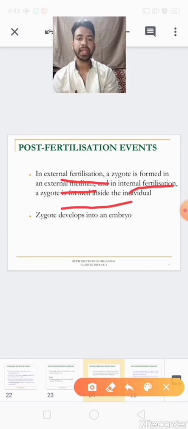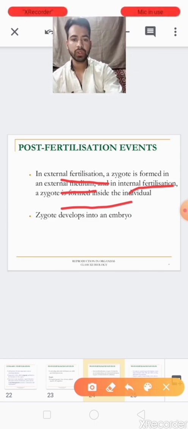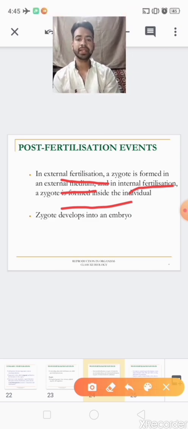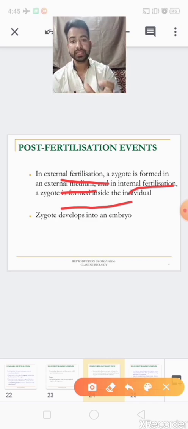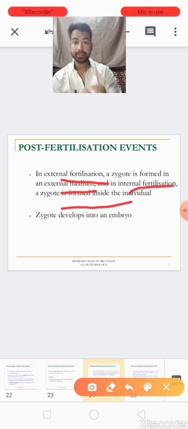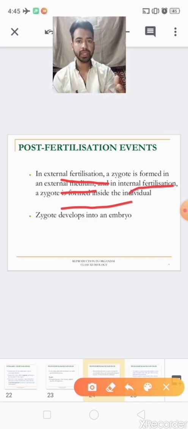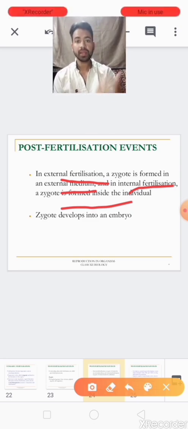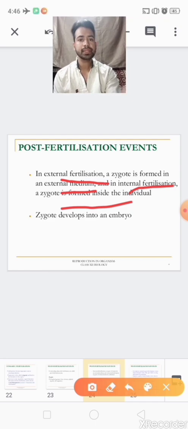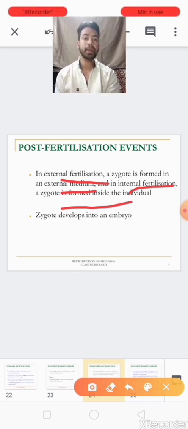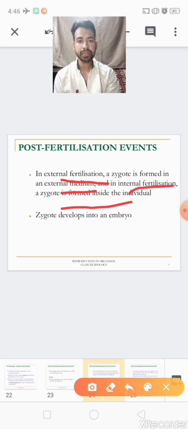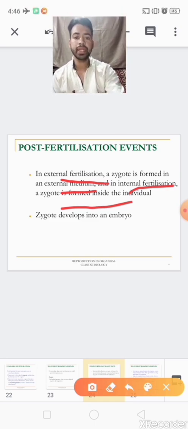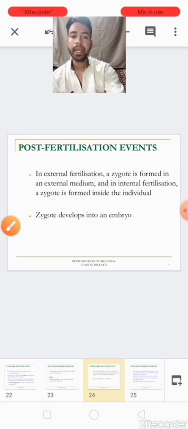Okay, then after that the zygote goes through cell division, then cell differentiation. Both processes start in the zygote, that is cell division and cell differentiation. Then after that the various parts develop, and they turn into an embryo.